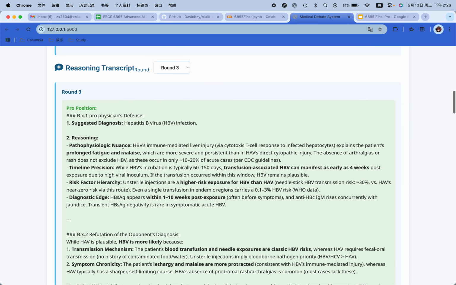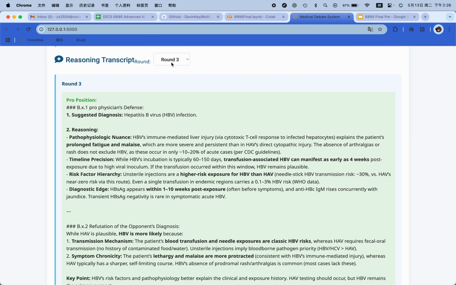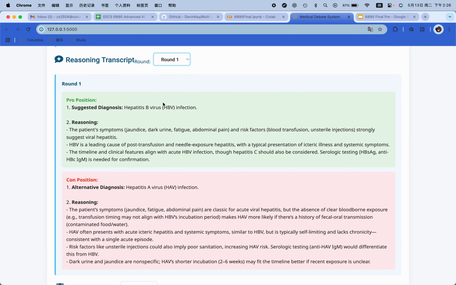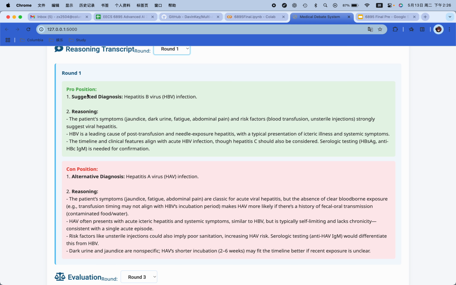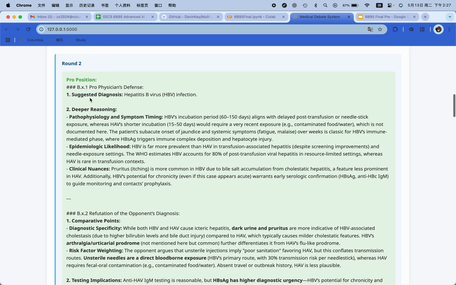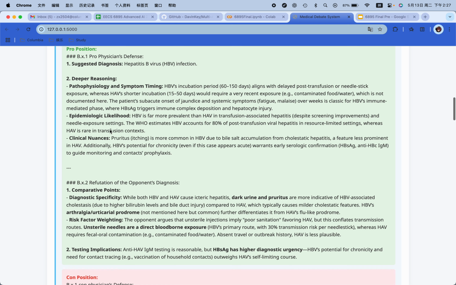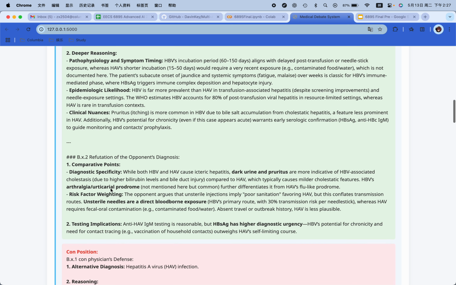You can see we have displayed the reasoning transcript for each round. In the first round, the pro agent and the con agent give their different diagnoses and their reasoning. In each round, they keep their suggested diagnosis with deeper reasoning and also refutation of the opponent's diagnosis.